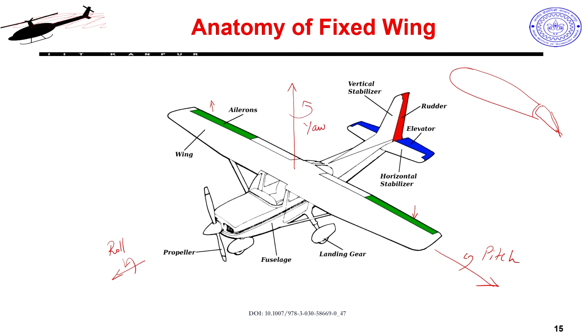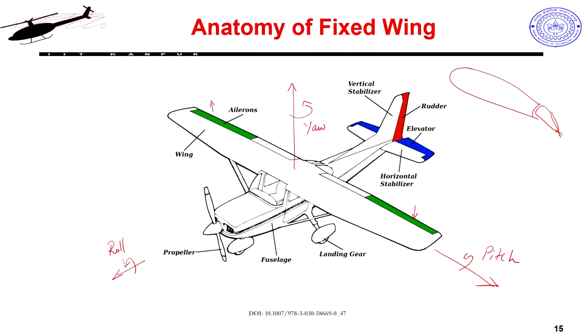So, I can see that if I deflect these things I can make the craft roll, but why do I want to roll it like this? Because that is how I actually want my aircraft to turn. This is one of the very early things which the inventors of the airplane, the Wright brothers, figured out long before they did their first flight. They realized that it is not very good or nice to turn the aircraft by simply deflecting my rudder. You see this red thing?